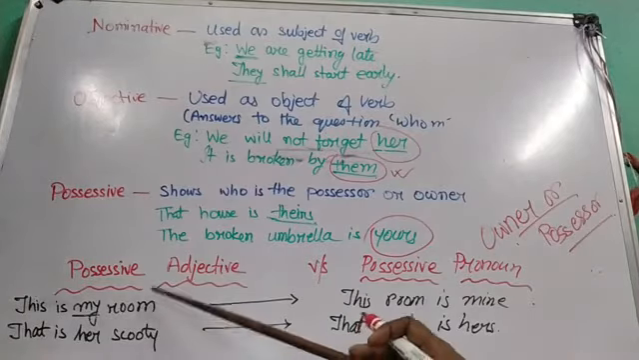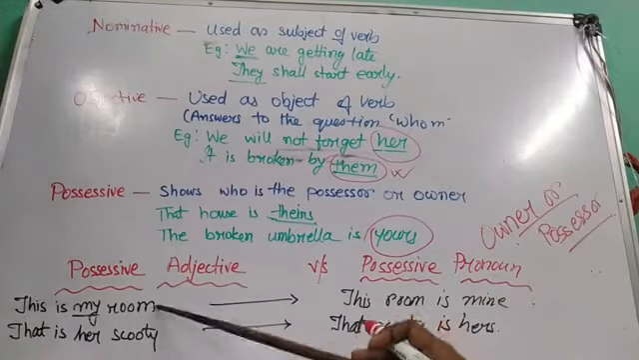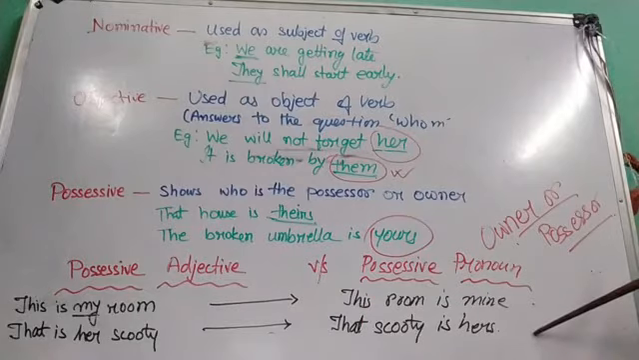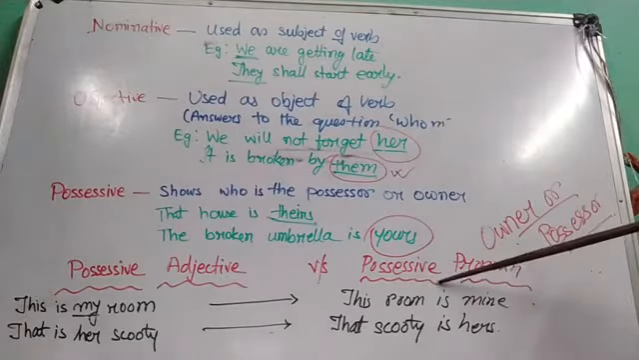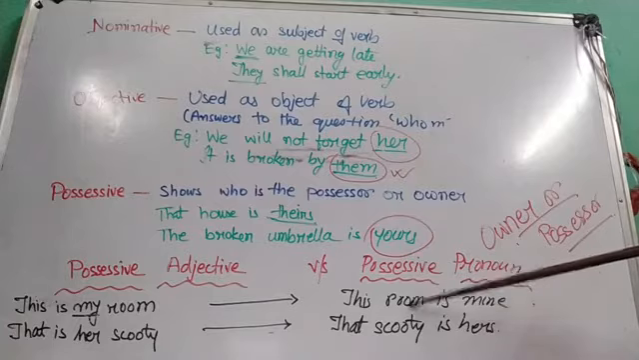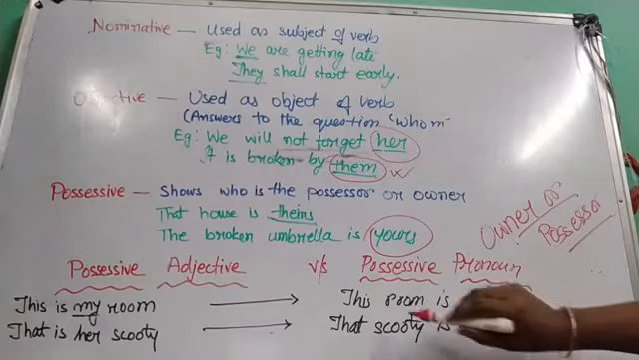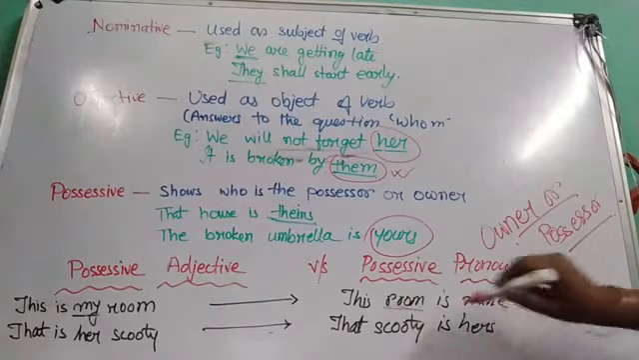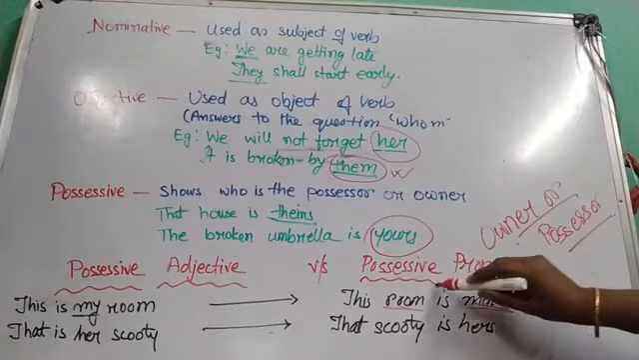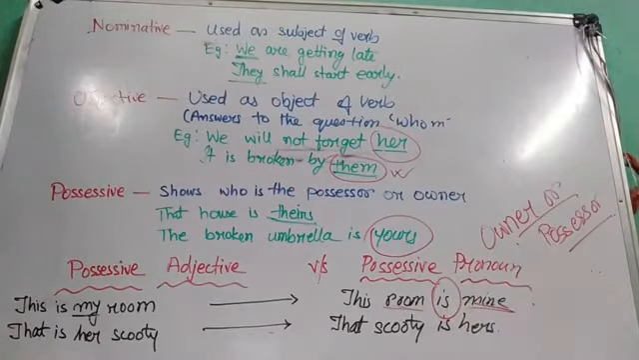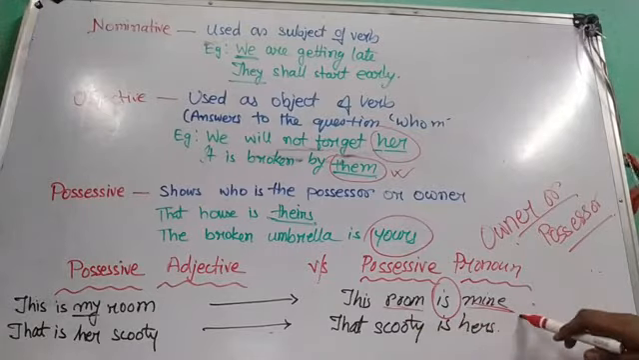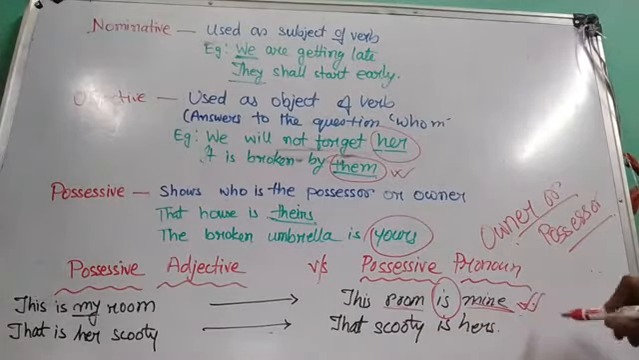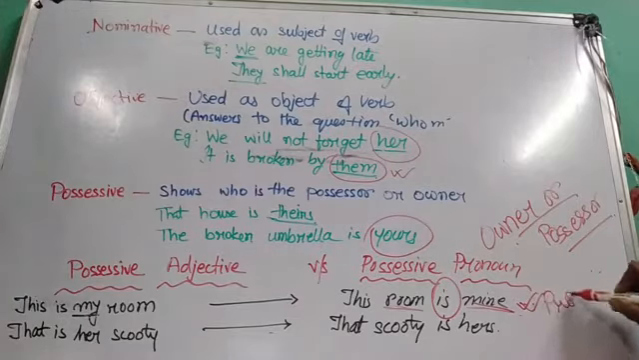Now if I want to write the same sentence as a possessive pronoun, then what will I do? I will put a verb in between the noun and the pronoun. Here is the noun, here is the pronoun, and in between there is a verb, so that the pronoun does not immediately say something about the noun. Right? This room is mine. Whose? Mine. Here it is used as a pronoun.